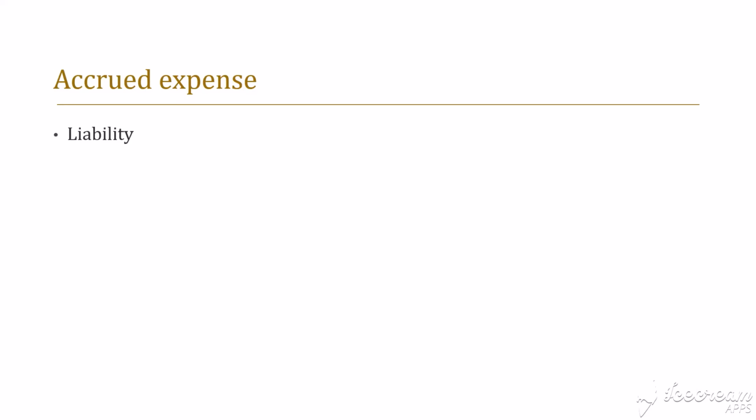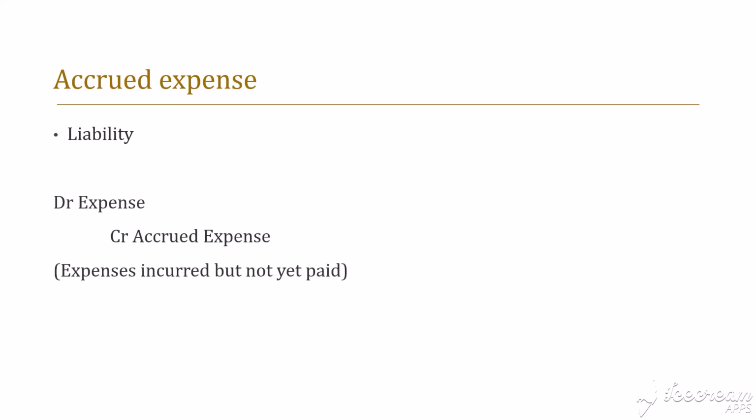At the end of the financial period or at each month end, the entity needs to check if it has incurred but not yet paid for any expenses. Then, record the following journal entry: debit expense and credit accrued expense by the amount of expense incurred but not yet paid. When the entity has paid for the accrued expense, it will debit accrued expense and credit cash by